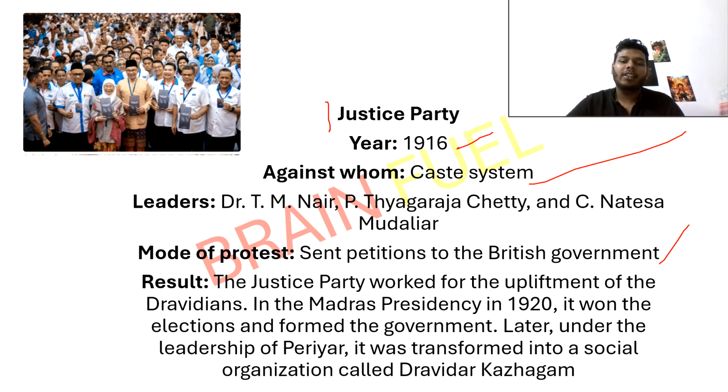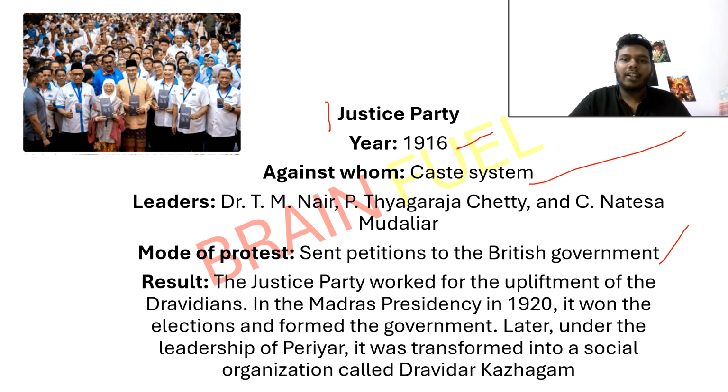So basically, this Justice Party was a party elected by the people, but totally under the control of the British government, and they used to follow what the British government said. The British government didn't get much involved in their politics. They just wanted that whatever the British said, this Justice Party listened to them blindly.